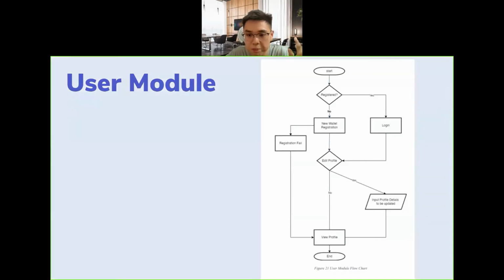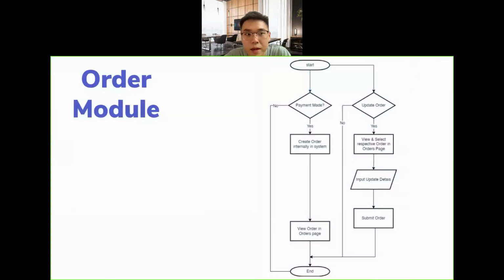And then it's unique, right? The other module works like this: after a payment is made and confirmation is received from the blockchain, only then will it create an order.